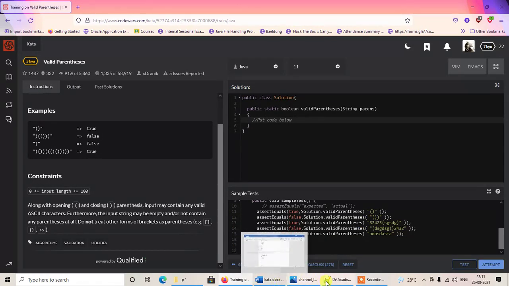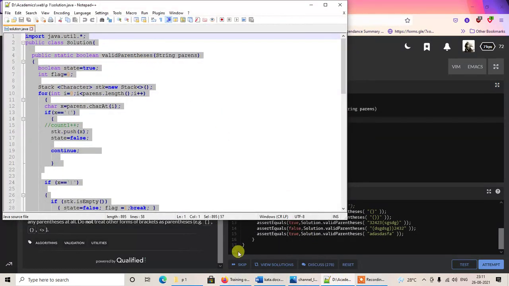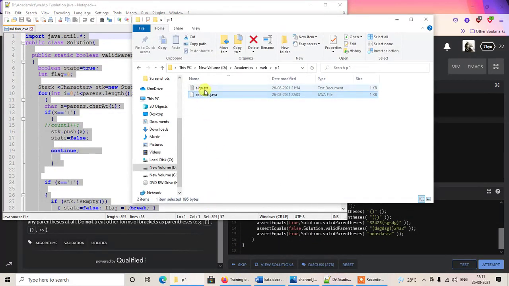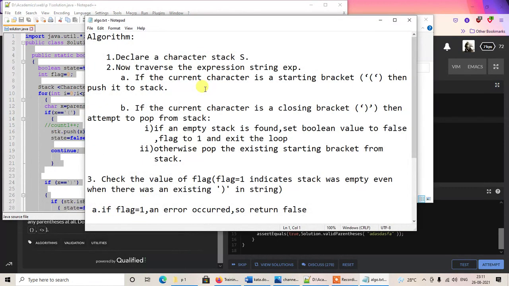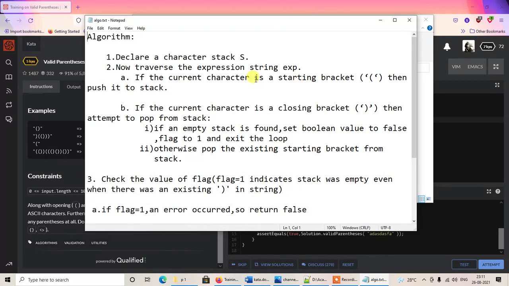First of all, let us take a look at the algorithm that we have created for solving this problem. I've already solved the problem, so I'm going to go through the algorithm first. Here we'll create a character stack. Stack is one of the data structures included in the Java collections framework.